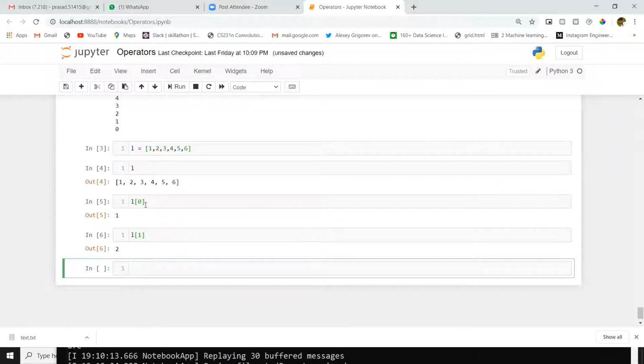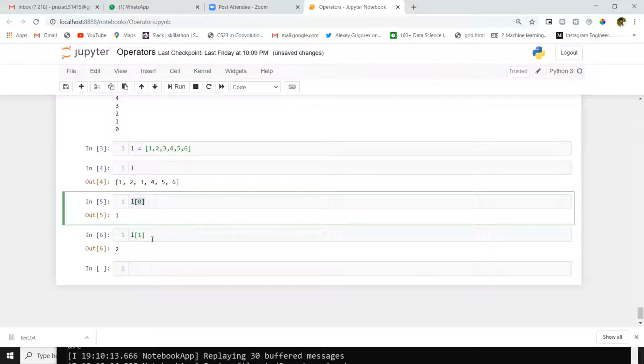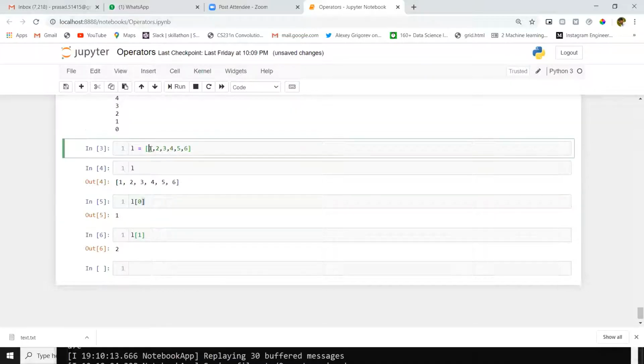I'm accessing these elements manually. I'm giving L of 0, and then only I'm getting this first number. Suppose I have a big list with 10,000 numbers inside. Just assume this list continues with 10,000 numbers. I want to print each number once.